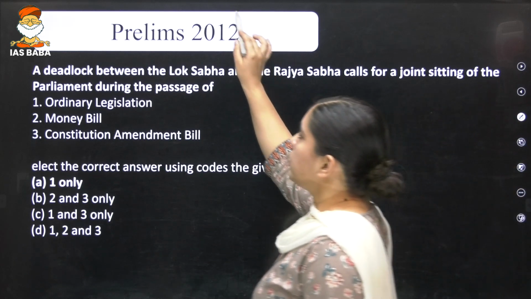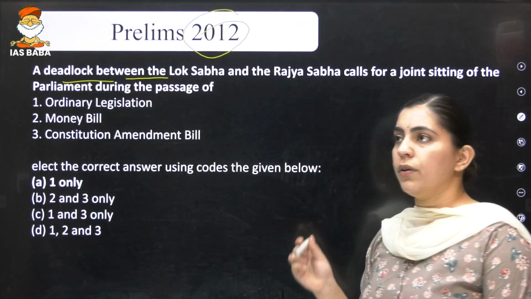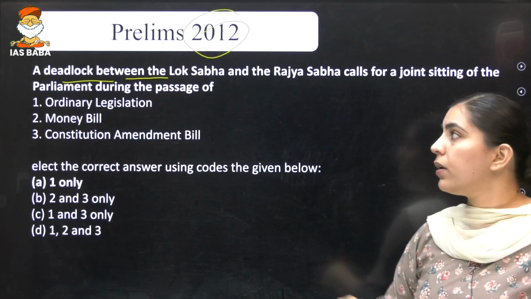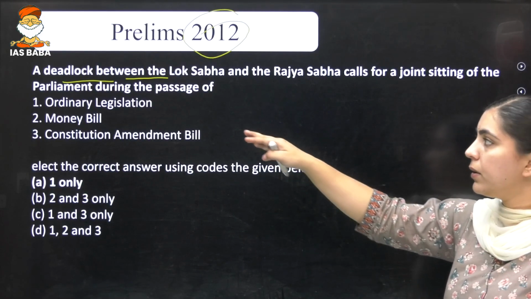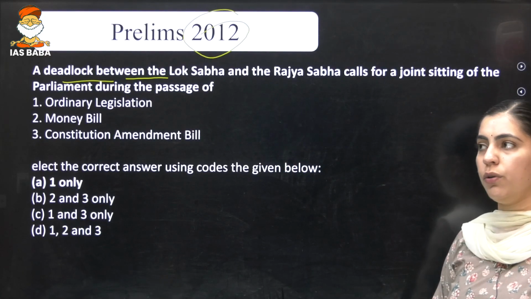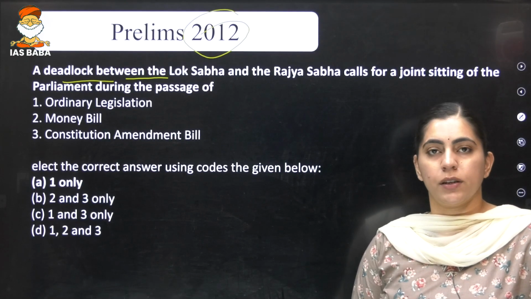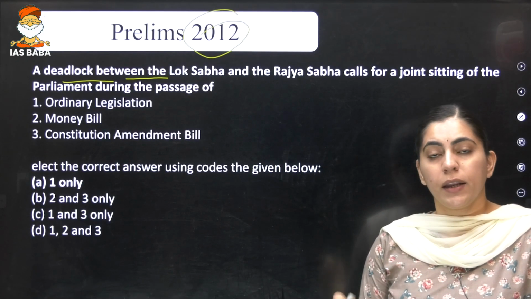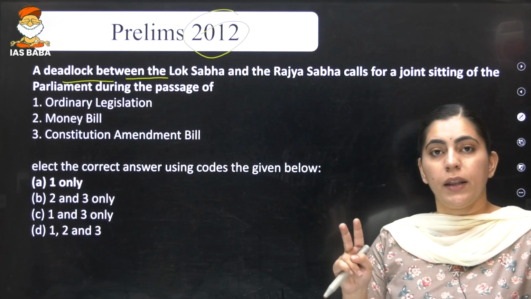Again, in 2012, a question was asked related to joint sitting. For example, there is a deadlock between Lok Sabha and Rajya Sabha, which calls for a joint sitting of the Parliament. So a joint sitting can be called in what sort of cases? I already told you that it can be called first for the ordinary bill, and for finance bill 1 and 2.